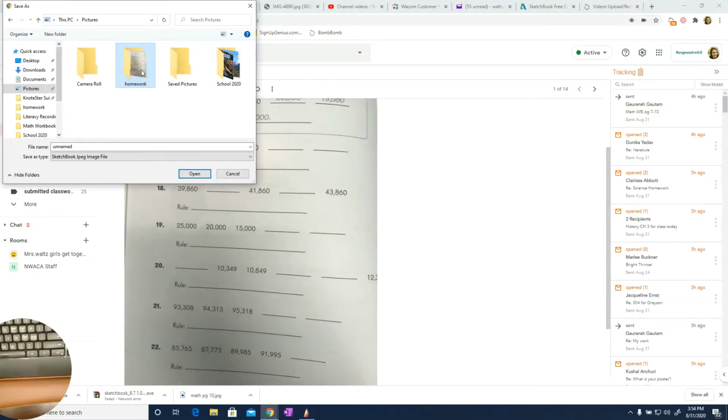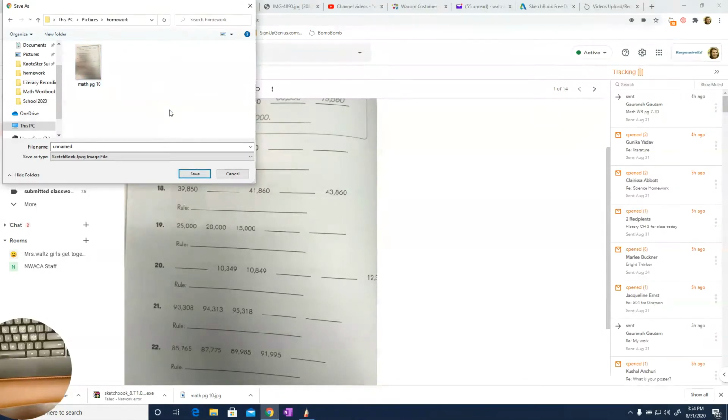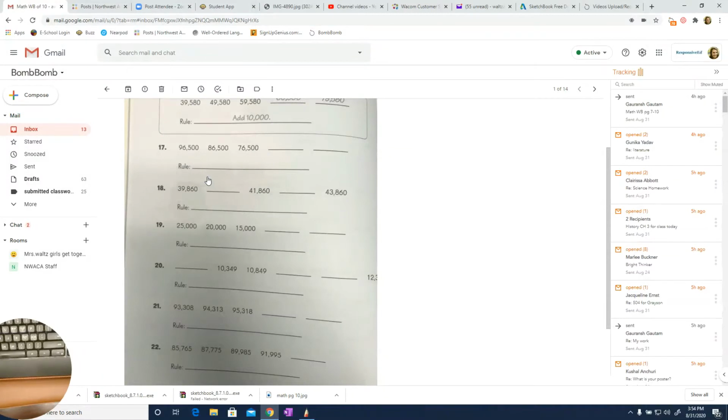Go up here and click new folder, and I want you to create one that says homework. So write homework. It'll look like this one. Then you double click on it and it'll send you to here. Once you're in that, you click save. It is now saved into that folder.